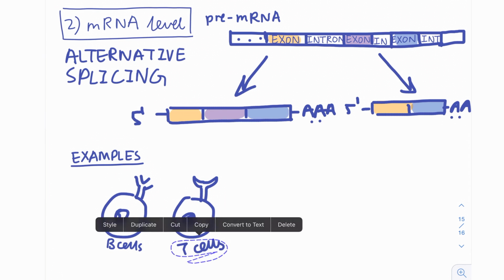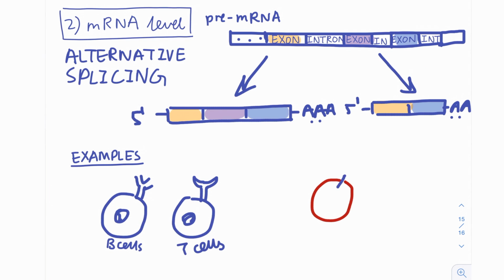Besides eukaryotes, alternative splicing is also used by viruses like HIV. The HIV genome encodes 9 different proteins, but only one is translated. The gene for all 9 proteins is transcribed into pre-mRNA, and alternative splicing enables the extra genes to be cut.